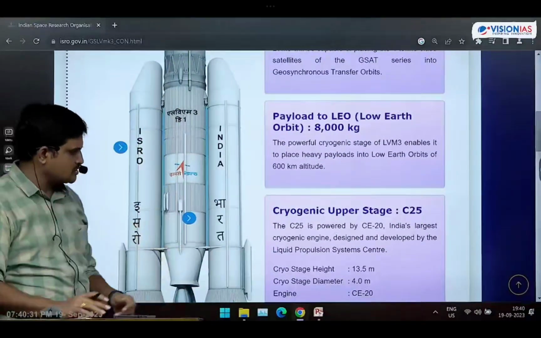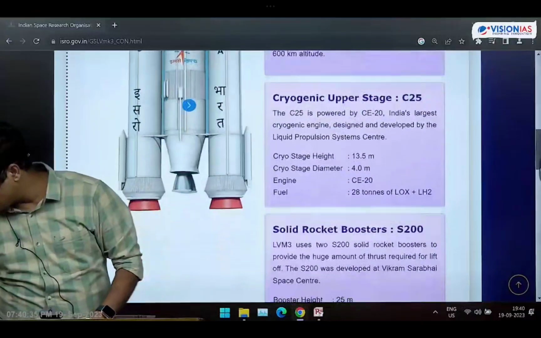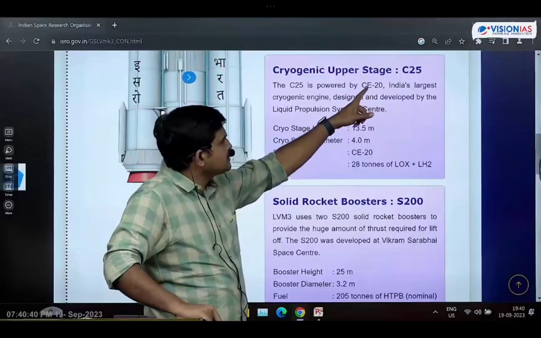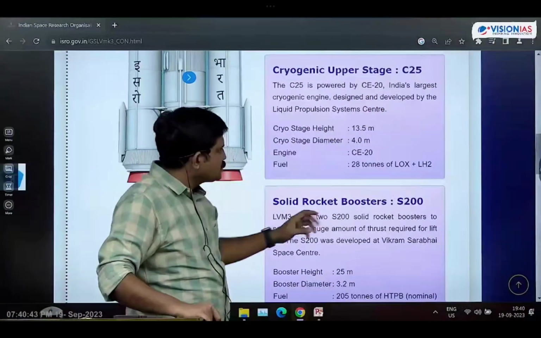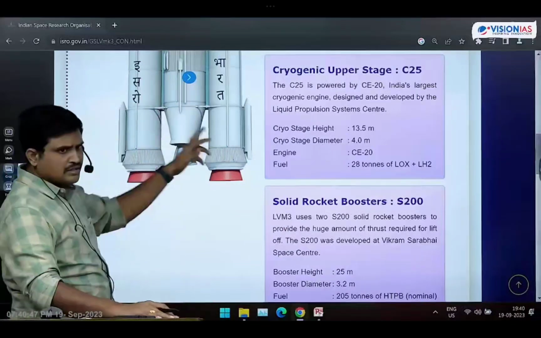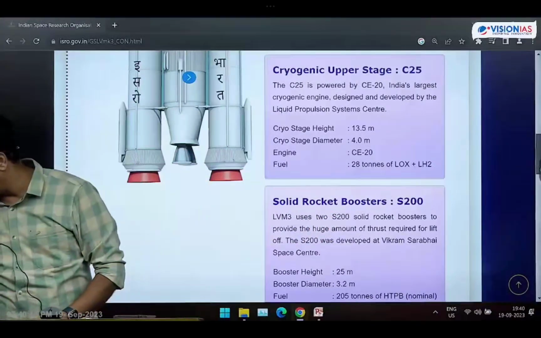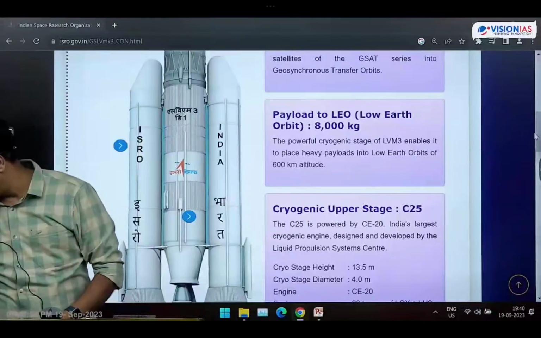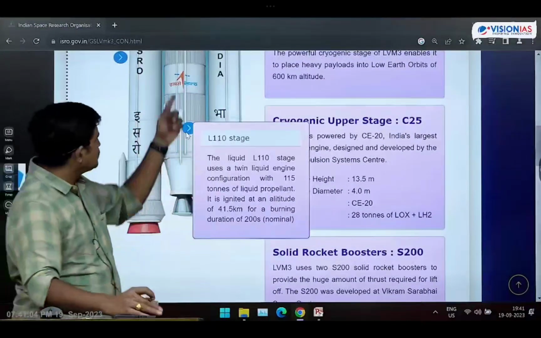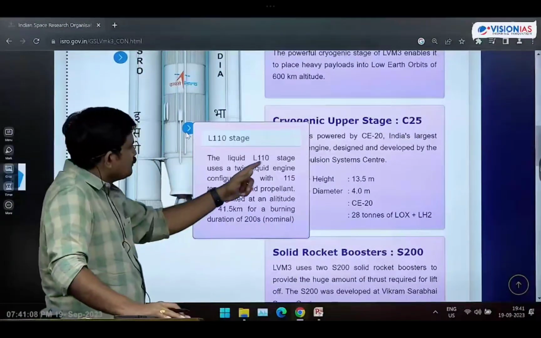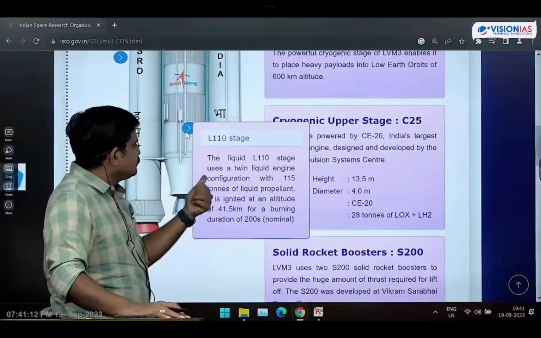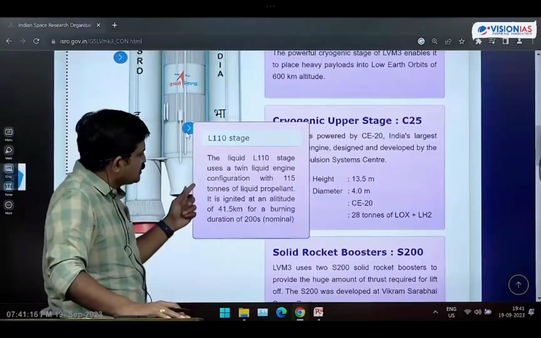In this core stage, you can access the information. So in the core upper stage, that is the C25 stage, what is the capacity? CE 20 kilonewtons. And next one is boosters. In these booster strap-on motors, what is the fuel that is used? Solid rocket fuel is used. In the middle stage, that is the second stage, we used liquid fuels. That means here we used Vikas engines. How many Vikas engines are used in this L1 stage? 2 Vikas engines are used.